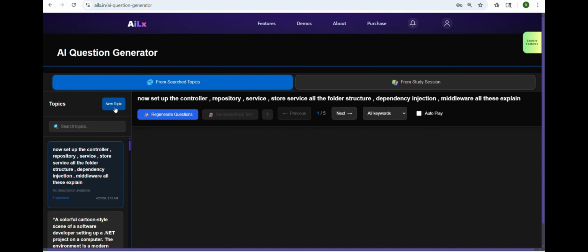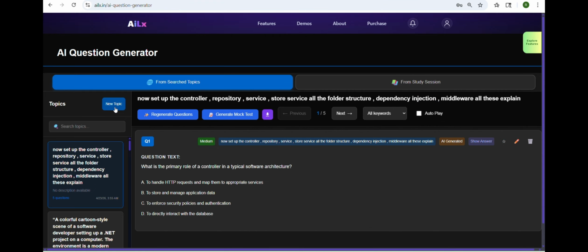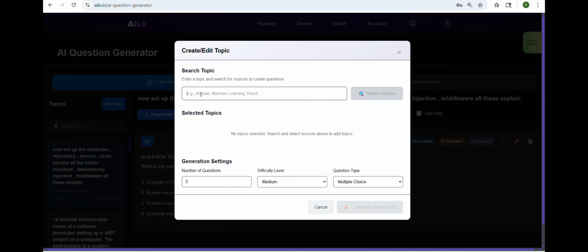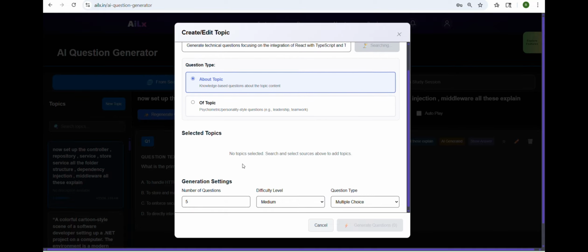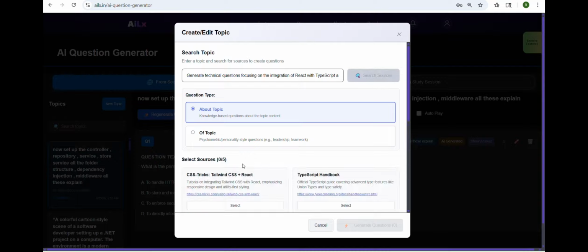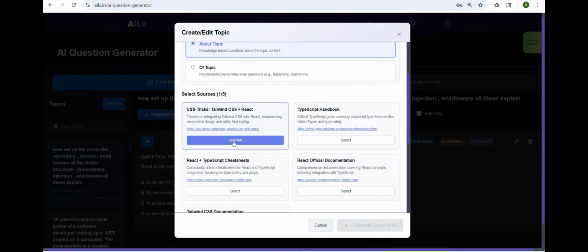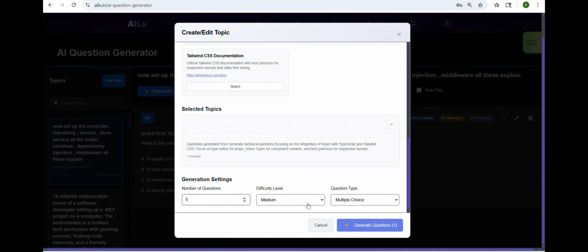A smarter way to practice, prepare, and master any topic, without wasting time. Just click on AI Question Generator. Enter any topic you want. Customize your learning experience. Choose difficulty level, easy, medium, or hard. Select question type, MCQs, theory, or mixed. And decide how many questions you want.